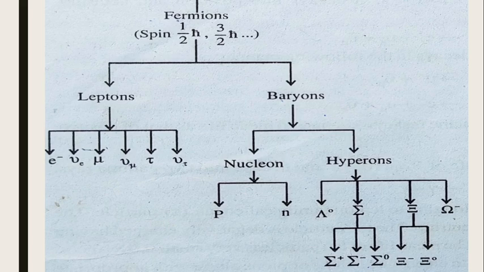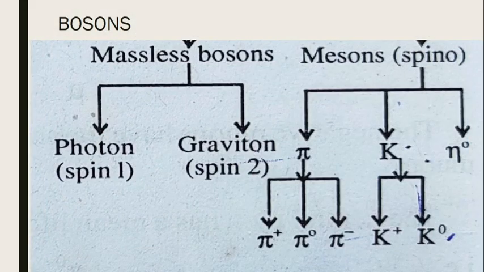Now moving on to the right side. We had already seen that bosons are classified into massless bosons and mesons. The two massless bosons are photons and gravitons. Photons have spin 1 and gravitons have spin 2.